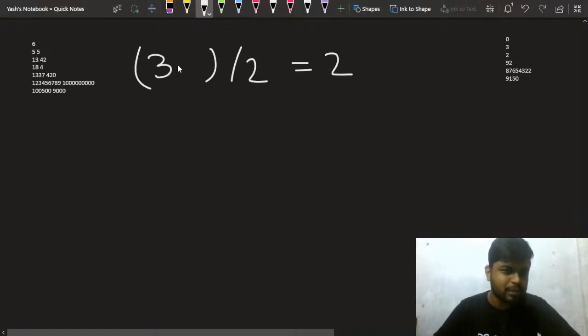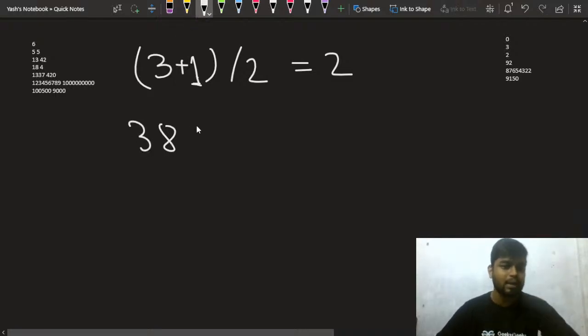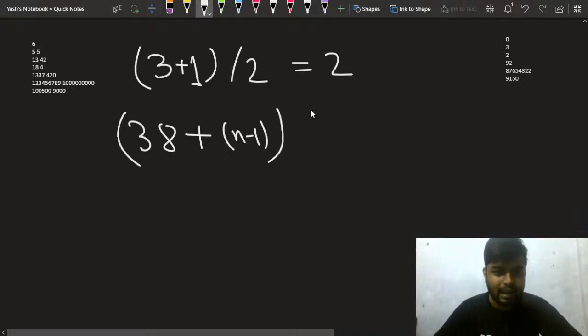So how do you do it? Basically, you add 1 to it, that is the value just lesser than the value you are dividing by, and then you divide it by 2 and you get this. Similarly, if you have a number, let's say 38, and you have to give the upper value, the ceil value, you add n minus 1 to it and divide it by n, then you get the rounded answer.